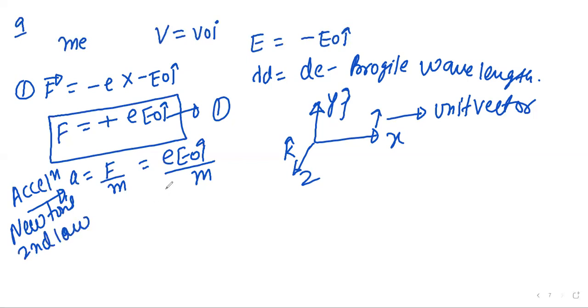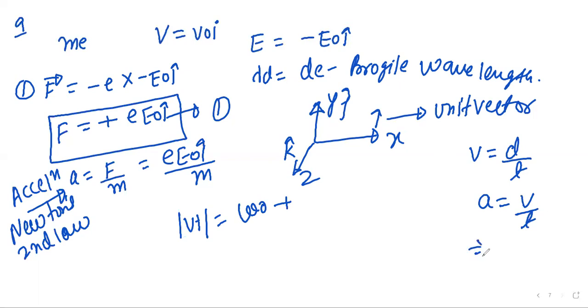So next one is total velocity we have to find. So total velocity is given by V naught plus... Velocity is nothing but displacement upon time. And how is acceleration related? A equal to V by T. So when we have to write in acceleration form, V will be equal to A into T.